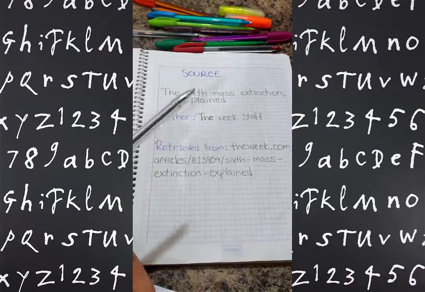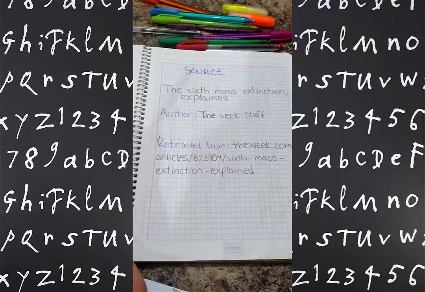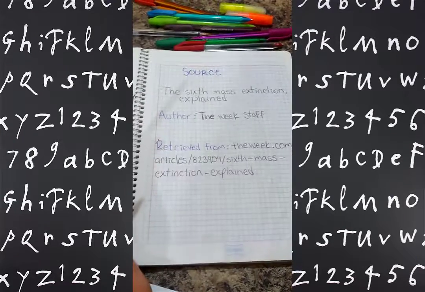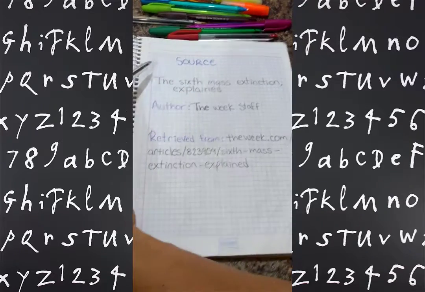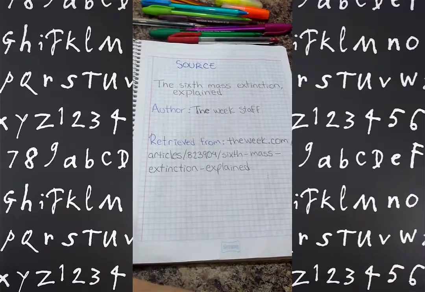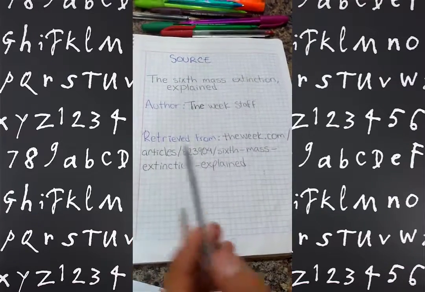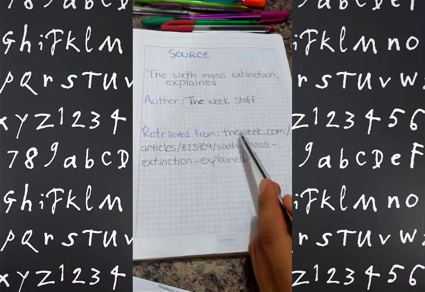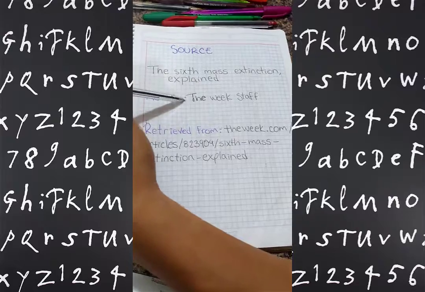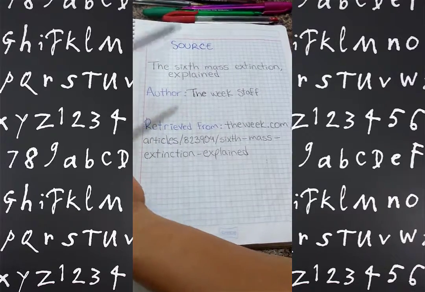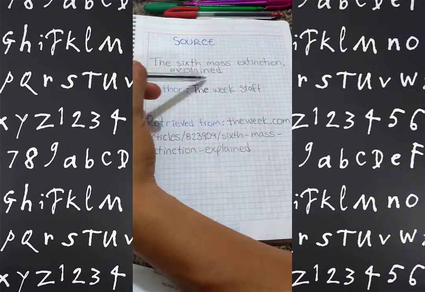Okay. Before analyzing the sentence, it is important to let you know about the source from where I retrieved this sentence. It was a web page called theweek.com. The author of this article is the Week staff, and the name of the article is The Sixth Mass Extinction Explained.